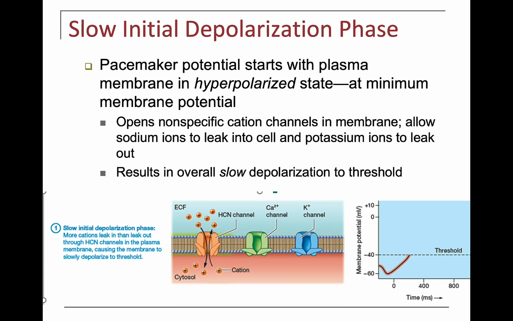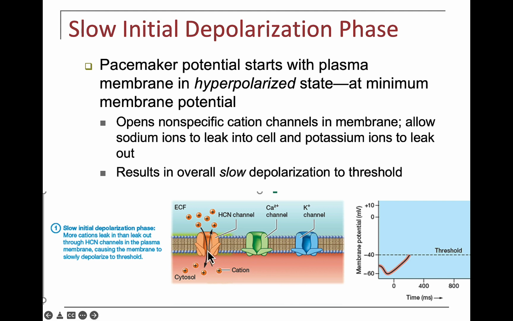So the pacemaker cell graph, if we're looking at an action potential and the millivolts over time, so the voltage change in a pacemaker cell, the first step is a slow initial depolarization. The cell is hyperpolarized to begin with. If we look at it here, it goes below its resting membrane potential, maybe down to -70, and that is considered hyperpolarized. That means it is more negative than it would be at its resting state.